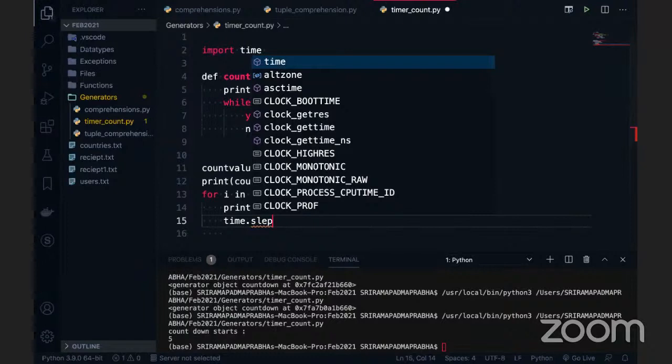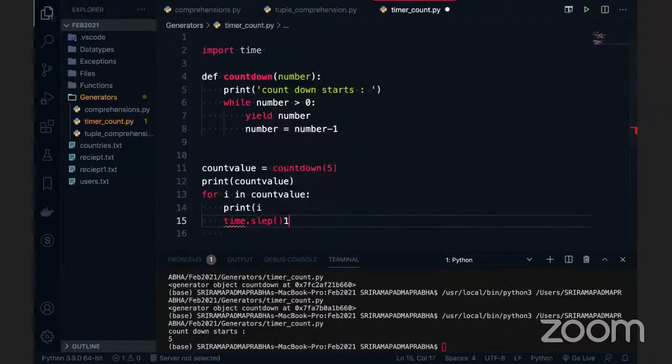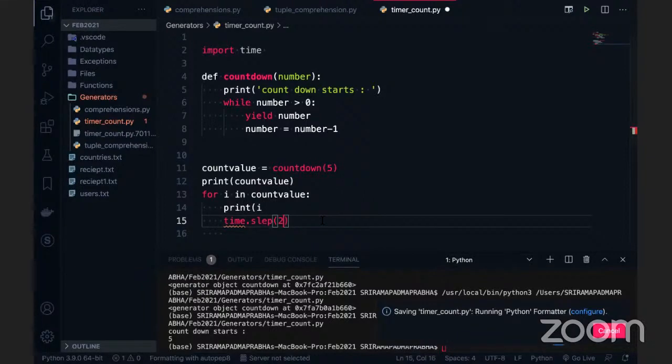I have a doubt. A few seconds ago you told that the advantage of generators is performance. But if we want to print values, we are using a for loop and next. I think a generator is something we use when we want to hide our data. Is it correct? Yeah, obviously the purpose is like that.